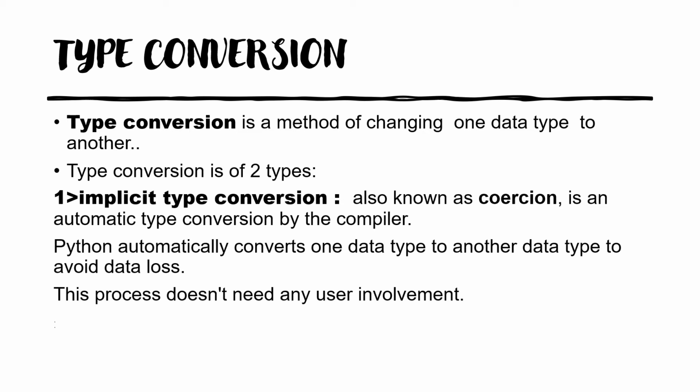To explain this, I will give an example. Say now I want to add an integer and a floating point value. Say the integer is 10 and the floating point value is 20.5. Now when we add these two, the result is 30.5. If the result is of type integer, then the value will be just 30.